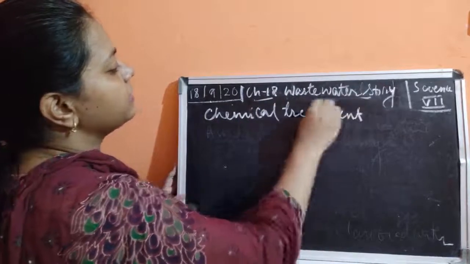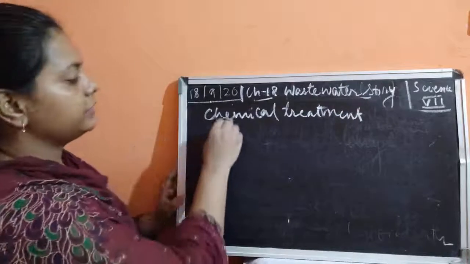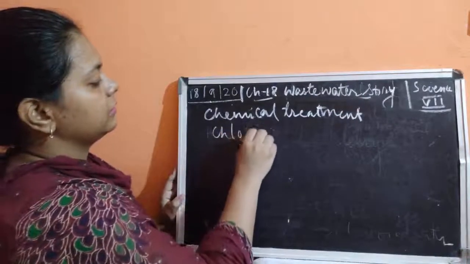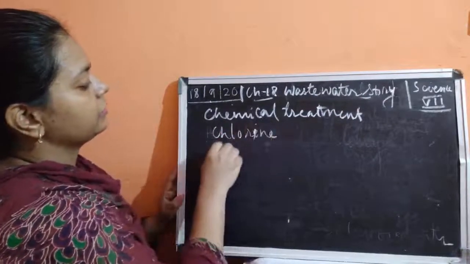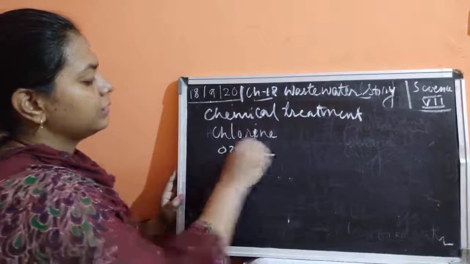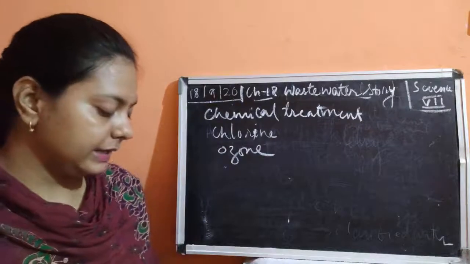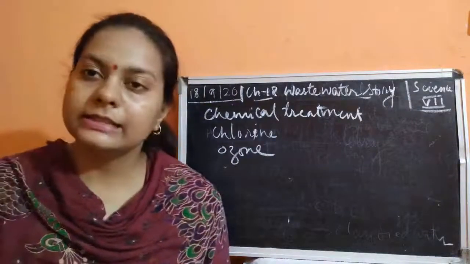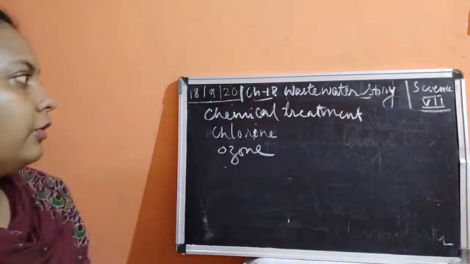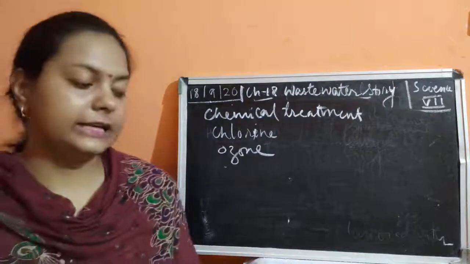Now what is this chemical treatment? It is very similar. We use chlorine or we use ozone for cleaning this water before it enters the distribution system. So this was about how the water is being cleaned up, children.